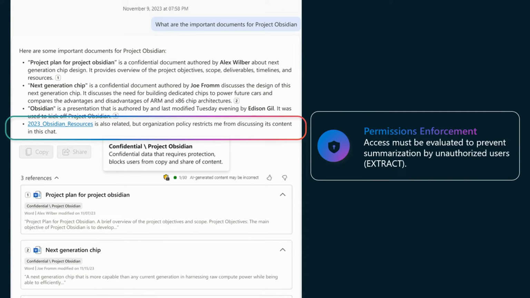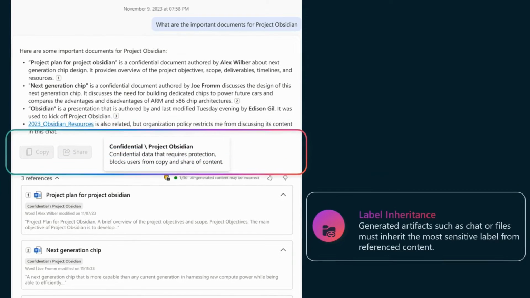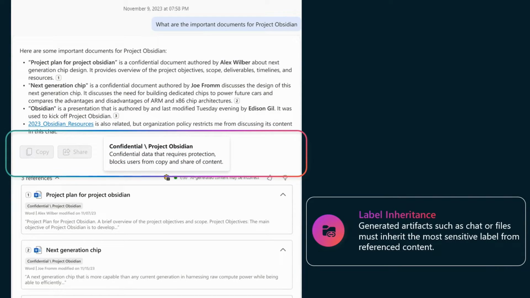Here, in the context of the current user, if the current user does not have access to see the content, we perform the right access check to ensure that the Copilot does not summarize this data. And with all of these AI-generated artifacts, these outputs from Copilots, we ensure that we inherit the highest sensitivity label of the content used to provide this AI-generated response so that your responses are properly labeled.